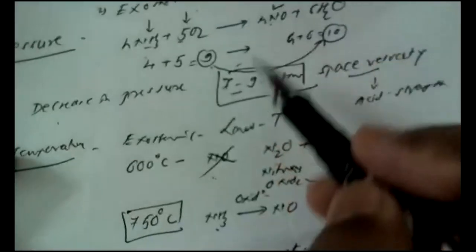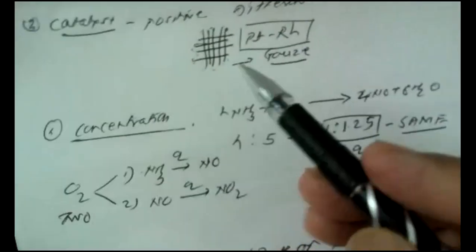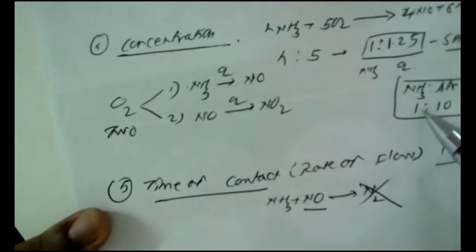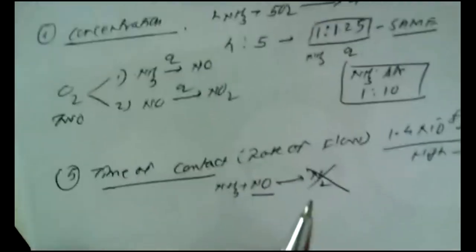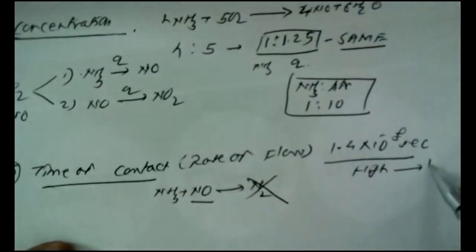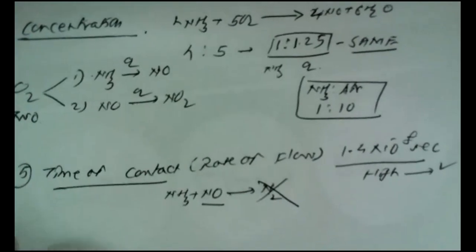So these are the reaction conditions or the physicochemical principles. Pressure 7 to 9 atmospheres, temperature 750 degrees centigrade, platinum rhodium in the form of a gauze, and concentration: ammonia is mixed with 10 times its volume of purified and dust-free air, and the time of contact should be very short, a fraction of a second or less, when these gases are coming in contact with the preheated catalyst.